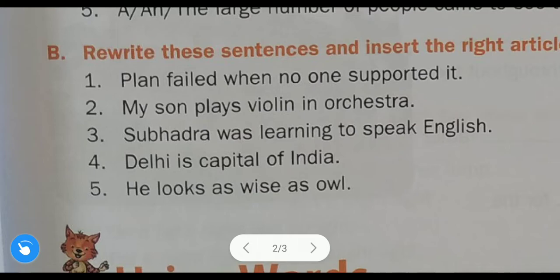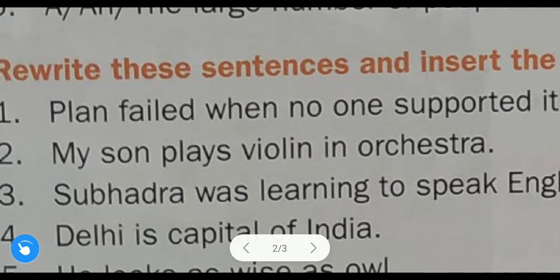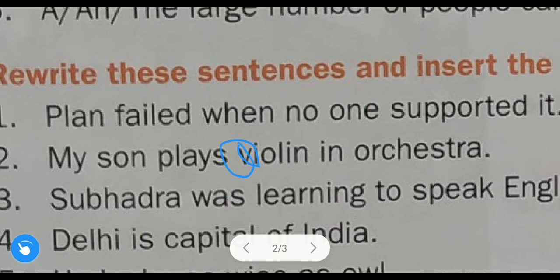After that, in the next sentence, my son plays... So what will come? The violin will come, or a violin, or an violin will come? Tell me. The violin will come because violin is a musical instrument, and I already told you we use the definite article in front of a musical instrument. So write down here, insert the. Here you have to write the in front of violin.